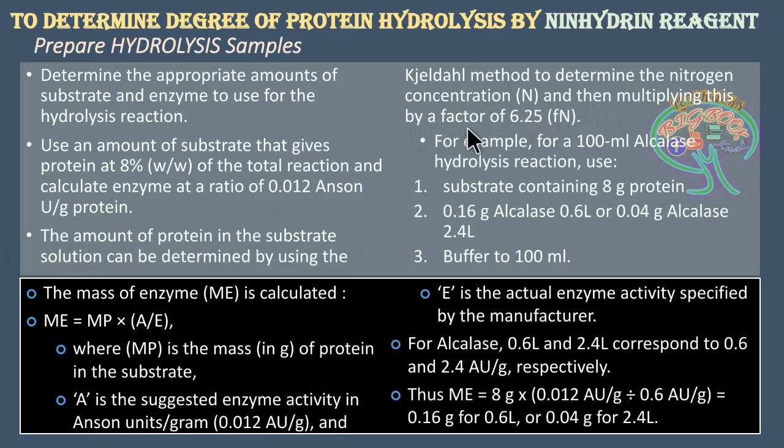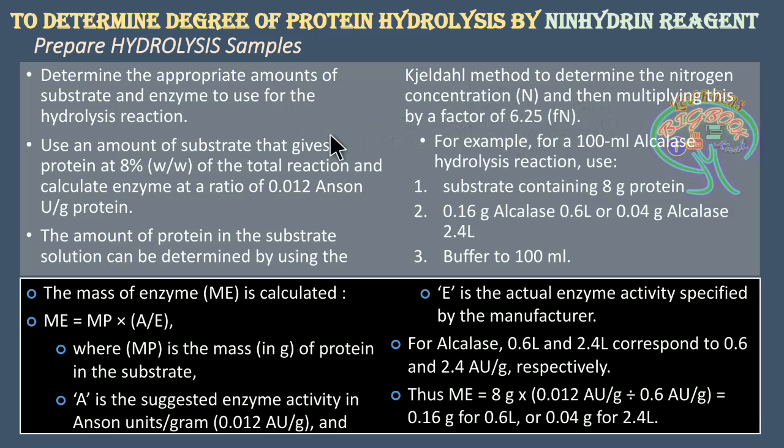Here the factor of 6.25 is the F subscript N, Fn. Again, this factor is called the protein factor. Protein factor in the sense that within the substrate, with the help of the concentration of nitrogen, we will be able to understand the amount of protein present. Whatever the concentration of nitrogen present, that will be multiplied by 6.25. Further, we will be able to understand the amount of protein present in this particular substrate.